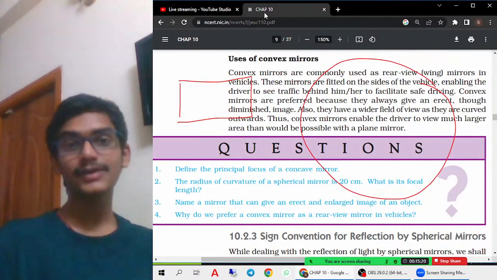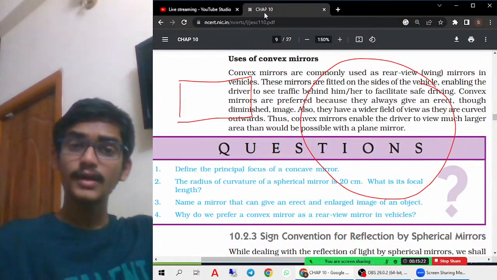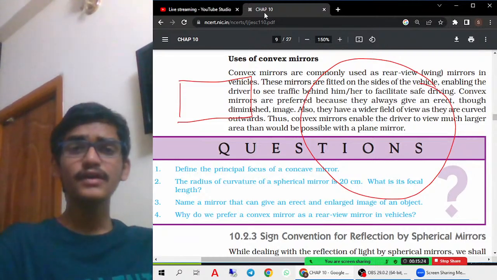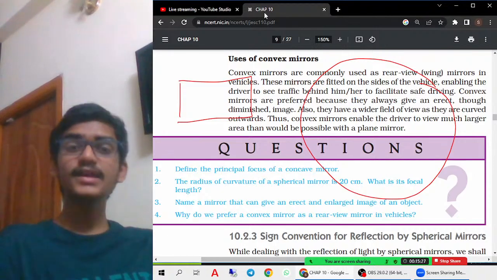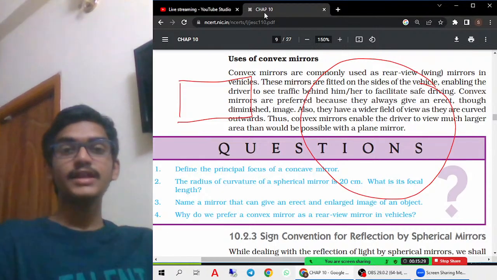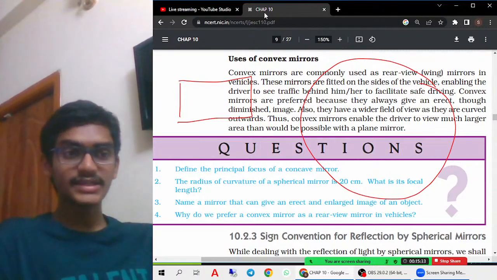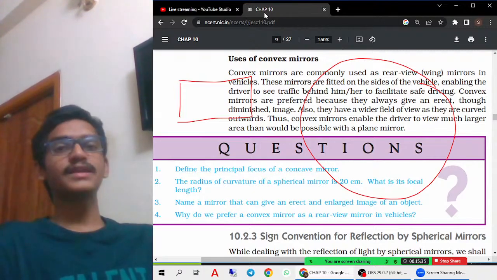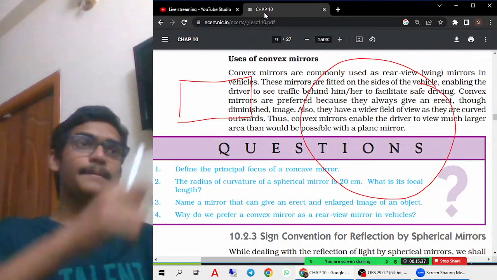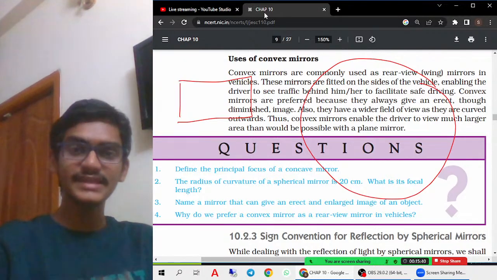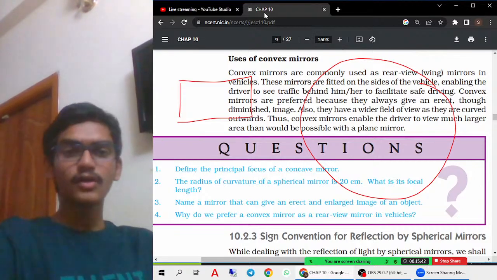They're also used as parking lot mirrors. Parking lot, you know, no? In parking areas also we cannot know where the place is to park the car, no? So in that situation also a big mirror is kept, so that we can see where the empty place is in order to park the car.